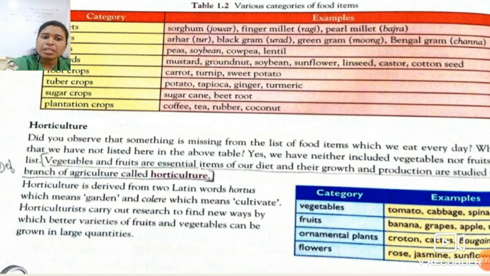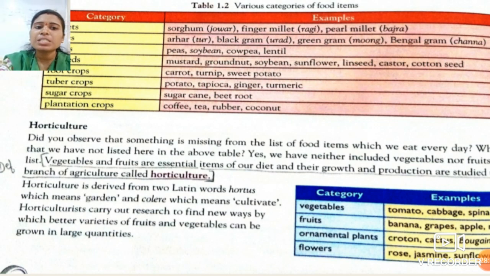So the plants like vegetables and fruits which grow in gardens on a large scale, that field is known as horticulture. So students, you have to underline these two lines. This is the definition of horticulture.